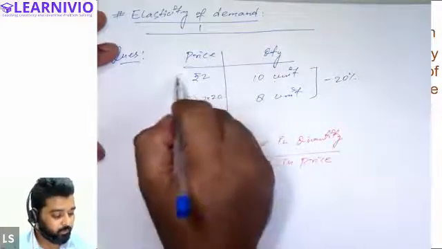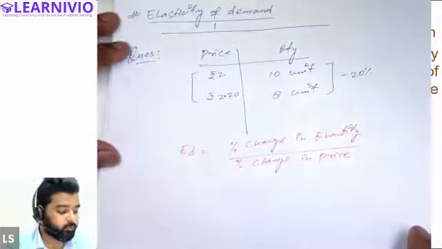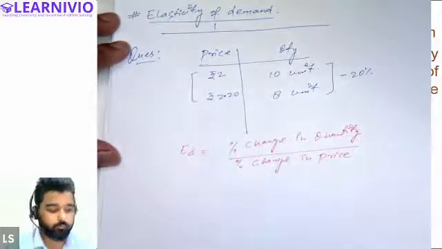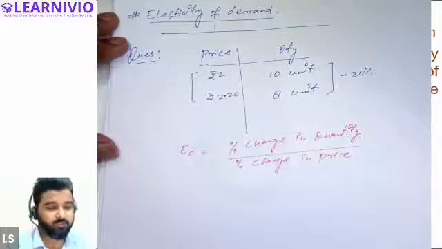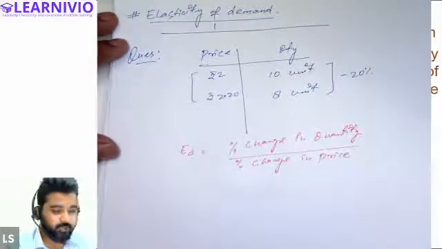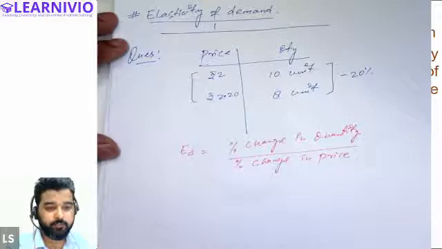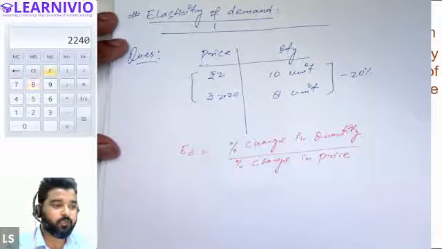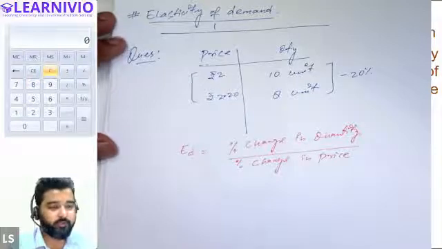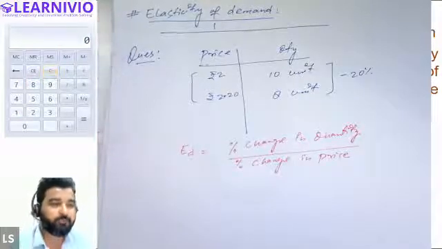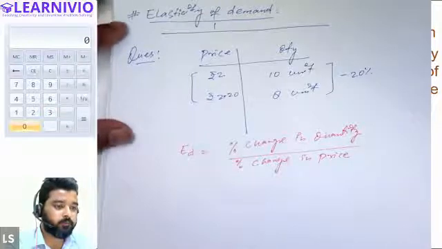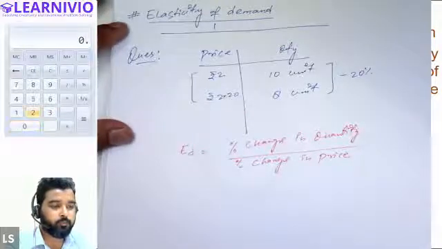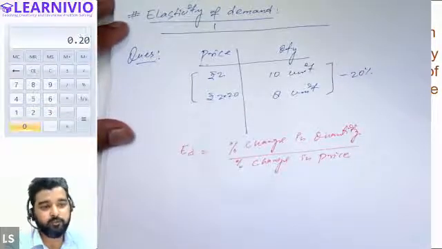And what about price? Price was initially 2 and it goes to 2.20. So what is the percentage change in price of the commodity? Tell me, anyone? Price was earlier 2 rupees. Now it is 2.20. So what is the percentage change in price of the commodity? It is simple, 0.2. Price is changing by 0.20.